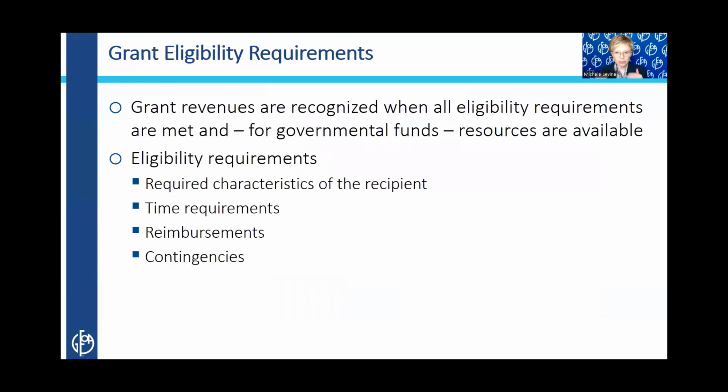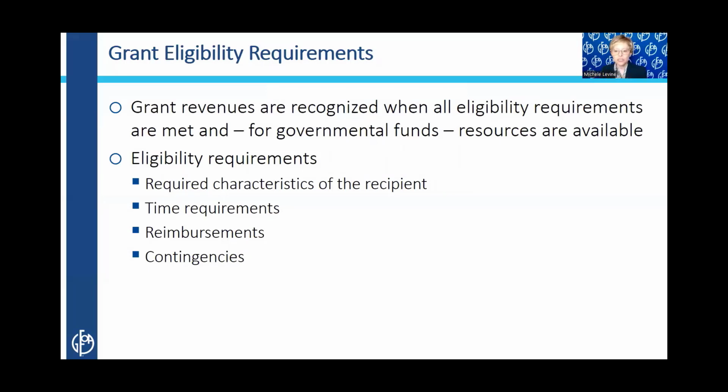So we recognize revenue under GAAP when all of the eligibility requirements for the grant have been met. There are 4 kinds of eligibility requirements that can apply to a particular grant, right, based on the laws, the regulations, grant agreements, terms and conditions, etc.